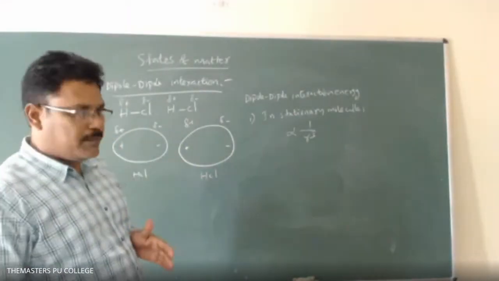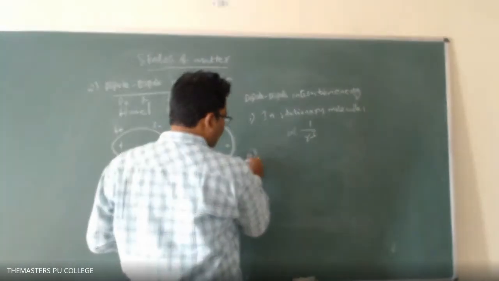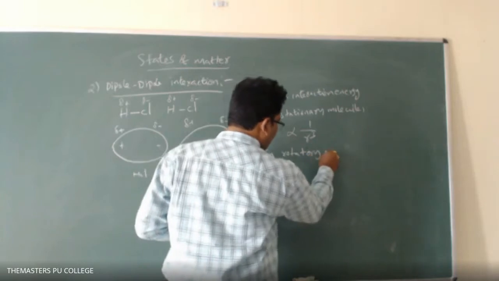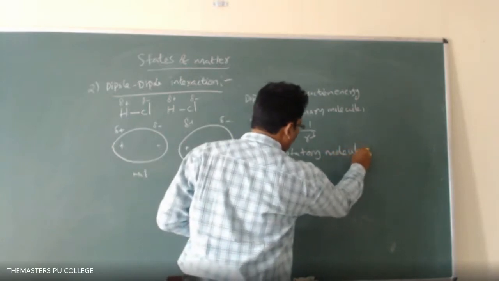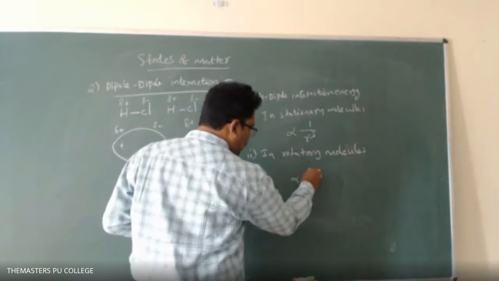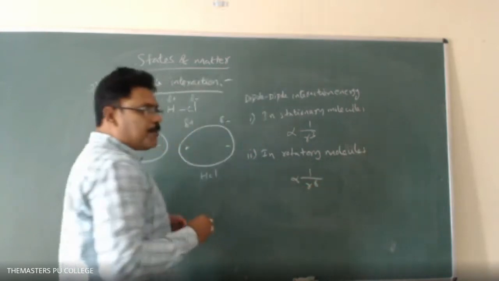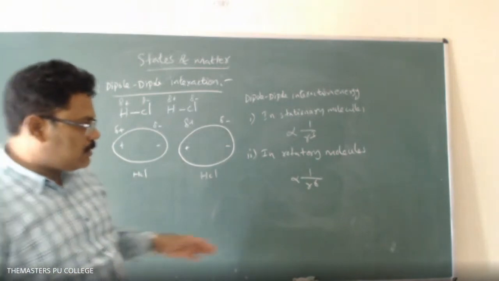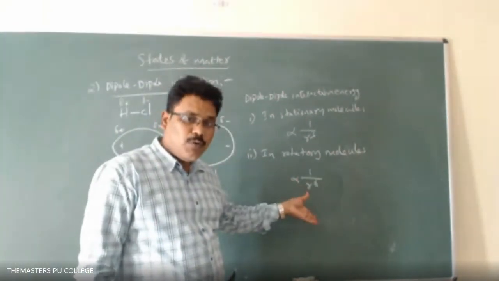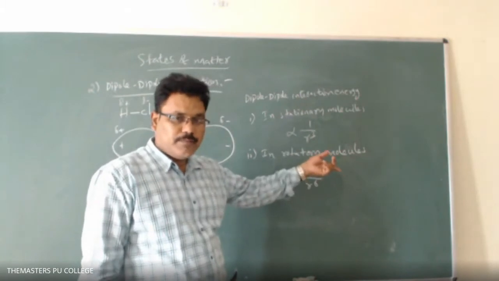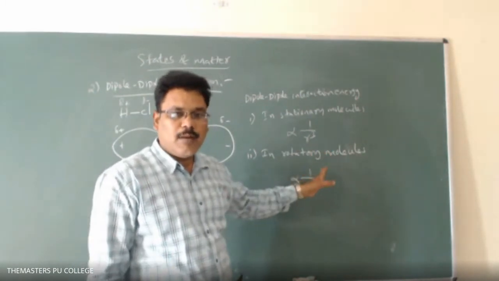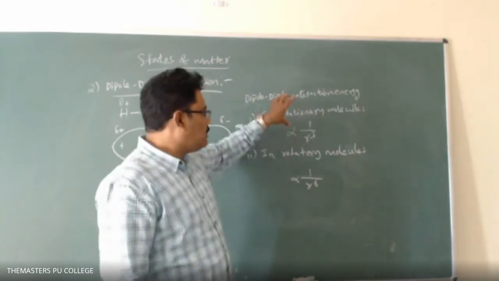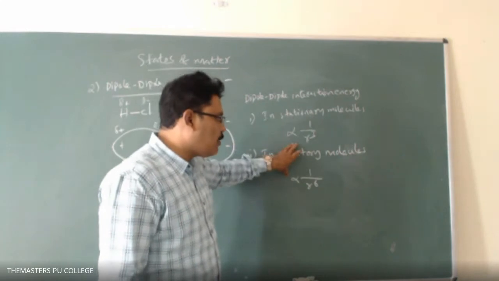interacting particles. And the second one is in rotatory molecules, which is proportional to 1 by r power 6. That means inversely proportional to the 6th power of the distance between the interacting particles. Clear? So this is the stationary molecules and this is the rotatory molecules.